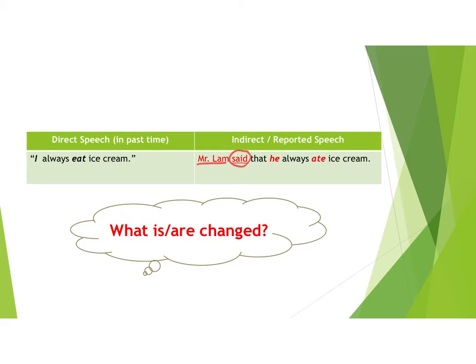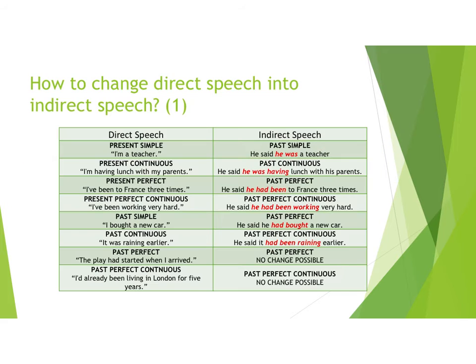So Mr. Lam is the subject. And again, the pronoun is changed because the "I" in the direct speech is actually Mr. Lam. So we need to change the pronoun into "he." And then, because the tense has been changed into past tense, the verb here, we need to change into past tense as well. In fact, we usually change the tense in reported speech because we always report speeches in the past.